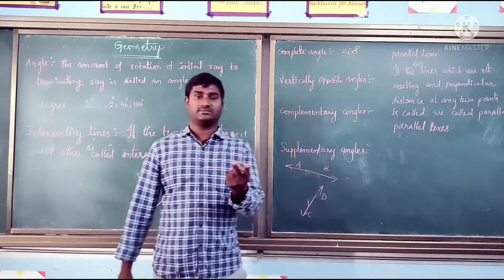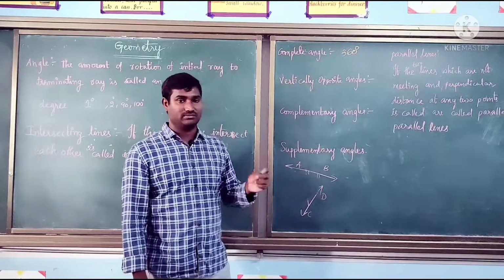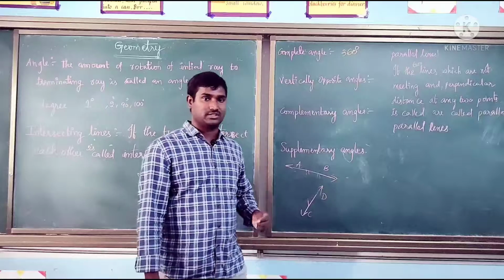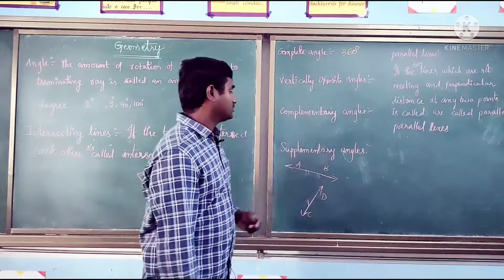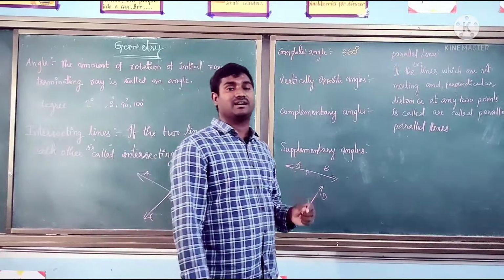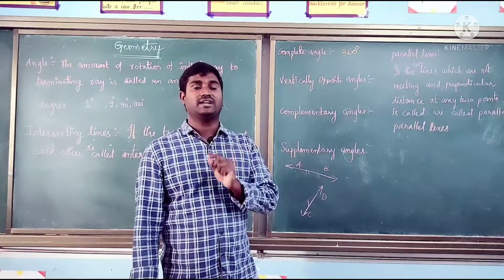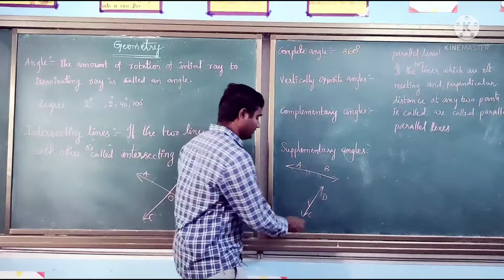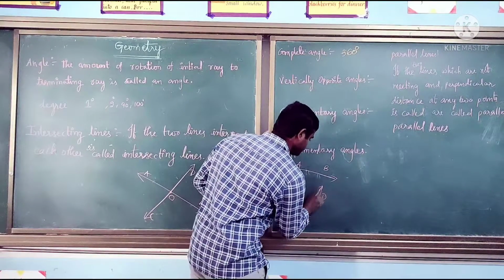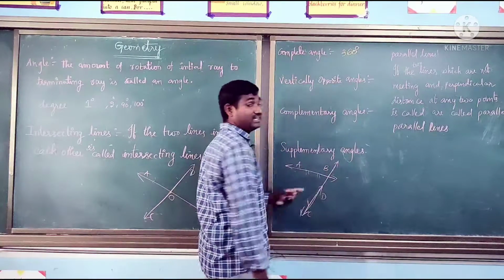We have only two names, so this figure belongs to one of them. Those are intersecting lines. Why? Because by the definition of a line, a line goes endlessly in both directions. If you produce it, these two lines will meet at one point.